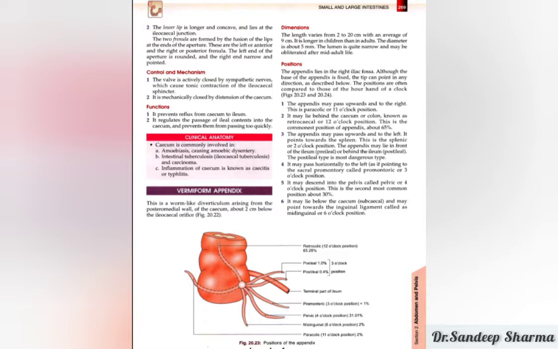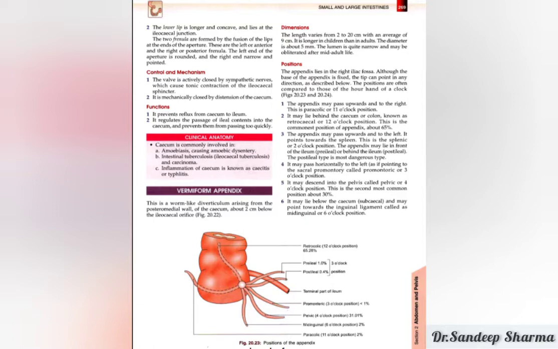One important thing is that the length of the appendix is more in children than in adults. The diameter is about 5 mm, and the lumen of the appendix is quite narrow, and it may be obliterated after mid-adult life.